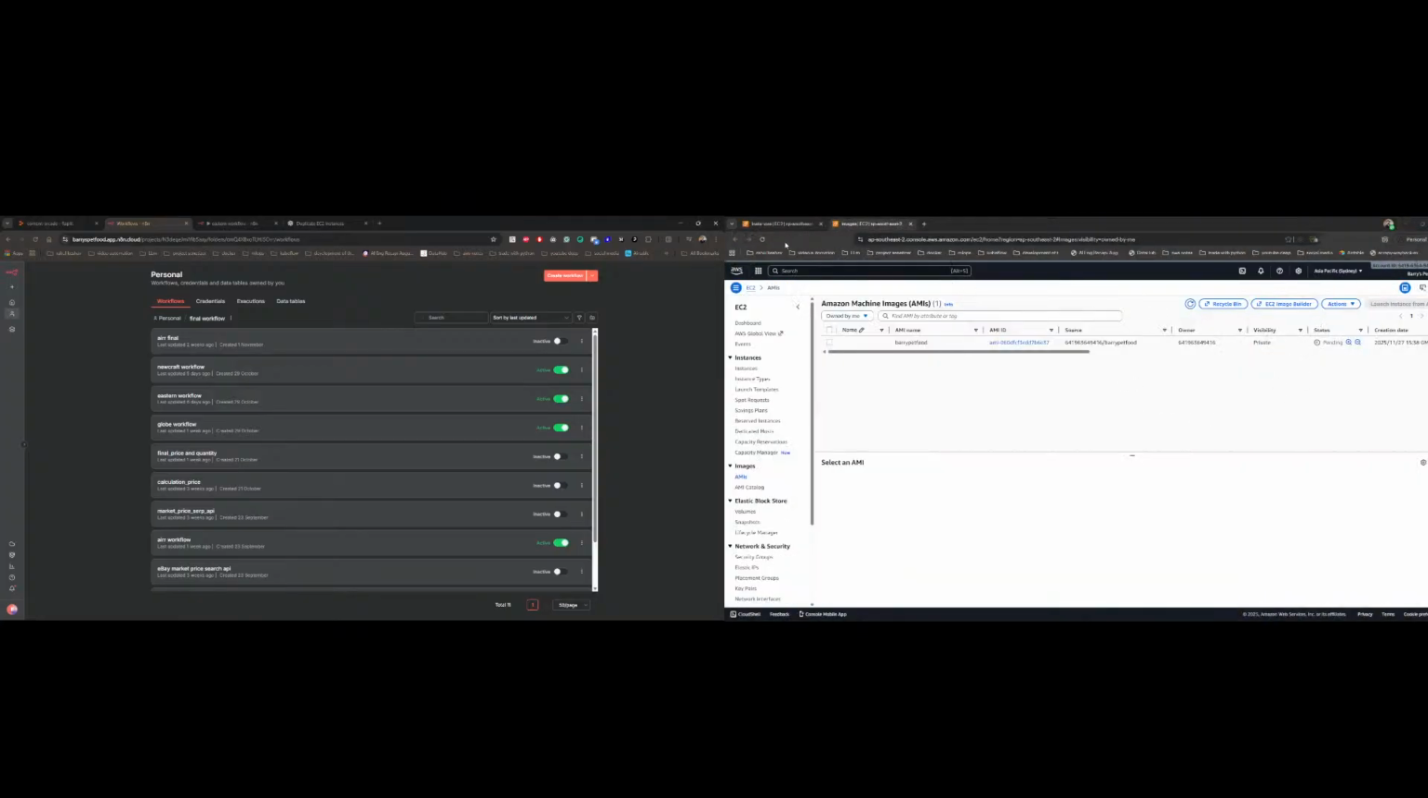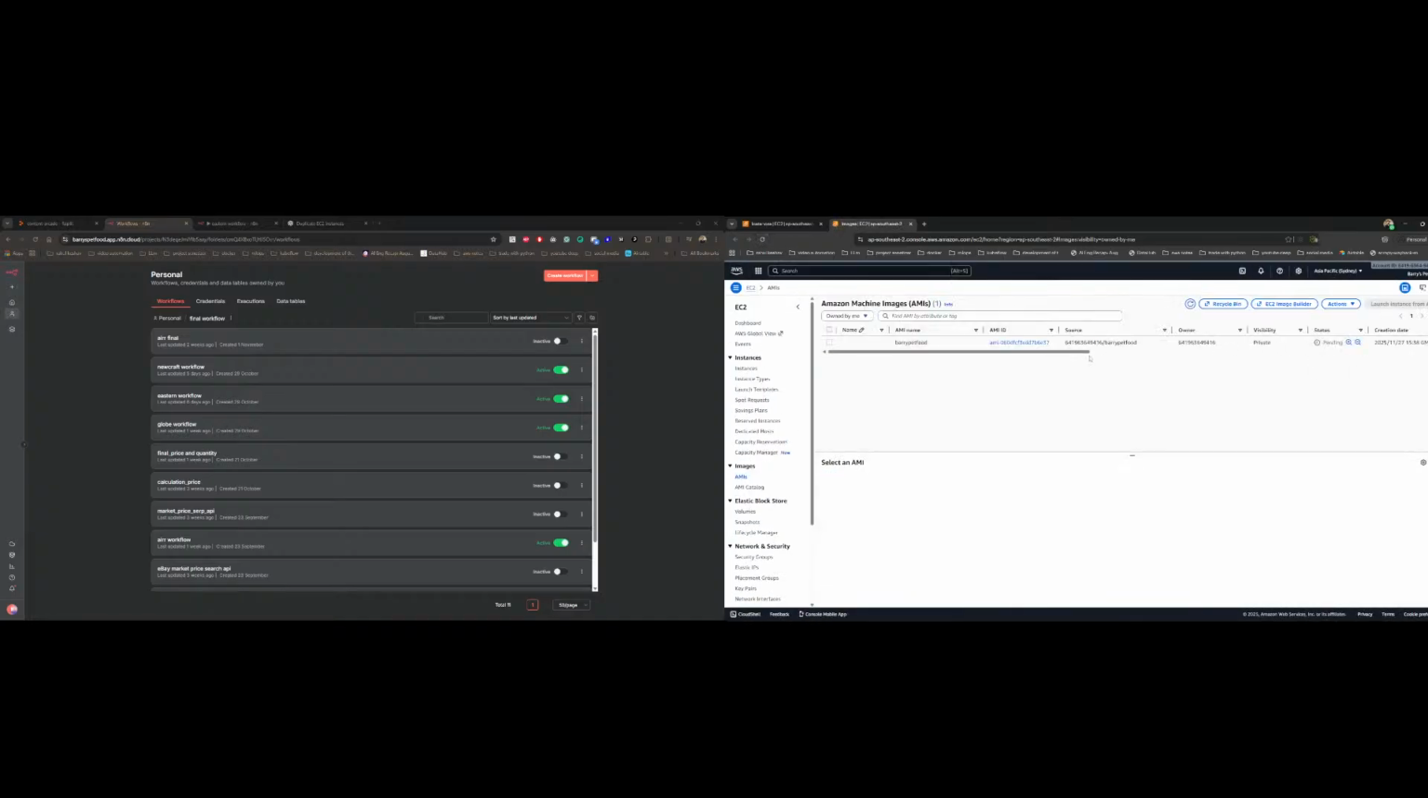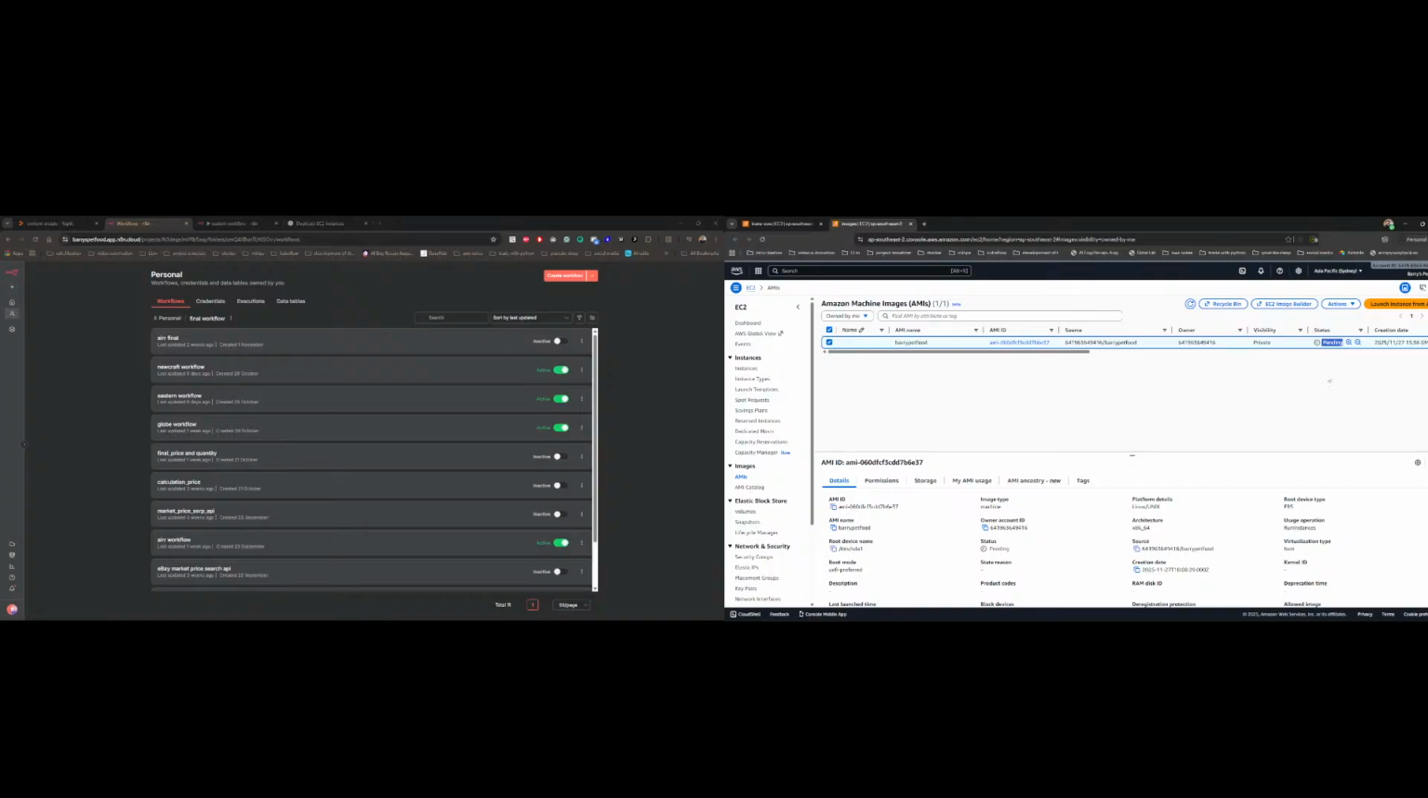By the time, let's see if it is fixed or not. Okay, it's still pending. So what we will do, once this is done, once the AMI is created, is duplicate it multiple times, let's say 4 or something.